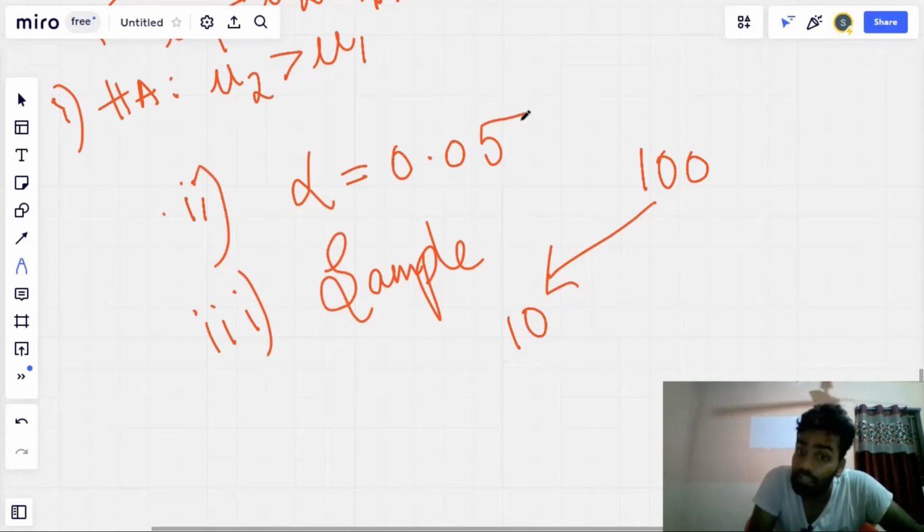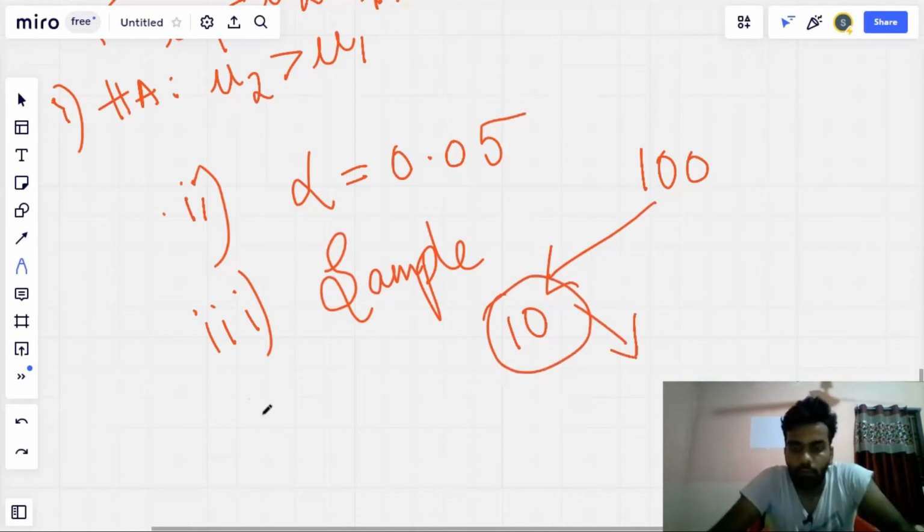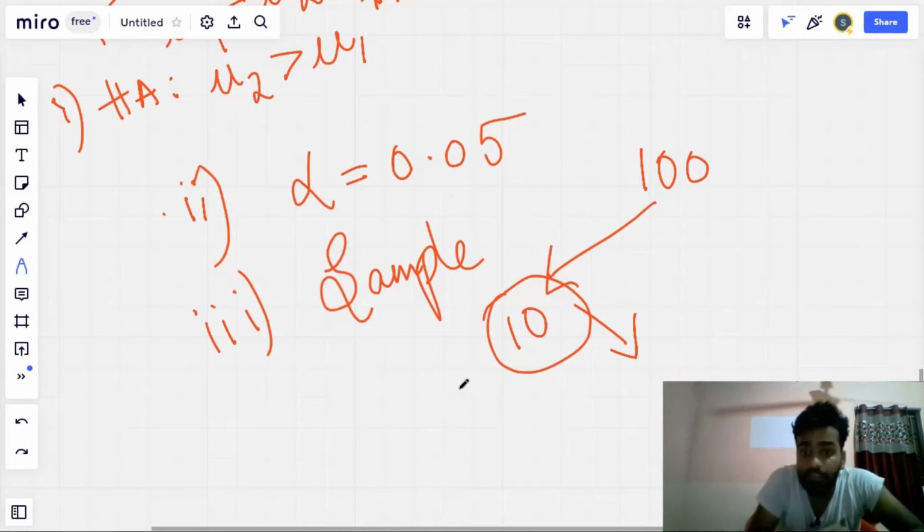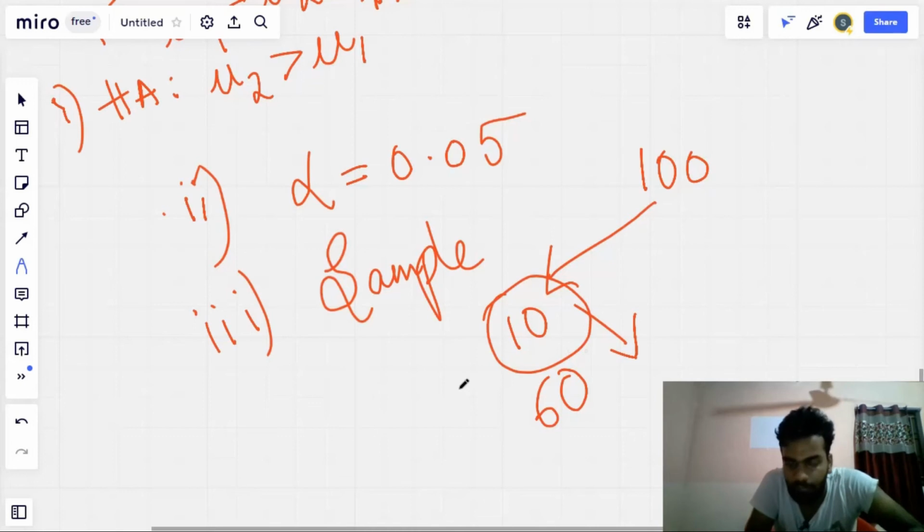These are the people who have taken this test after the assignment, right? So these are the 10 marks we have. Now he found that the average of these 10 marks is around 60.